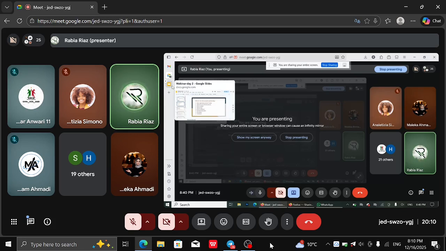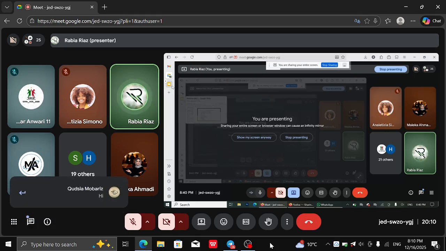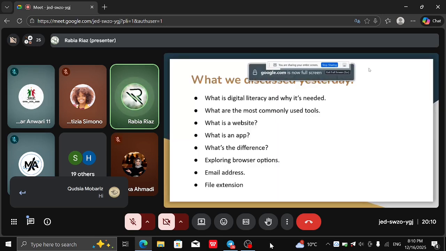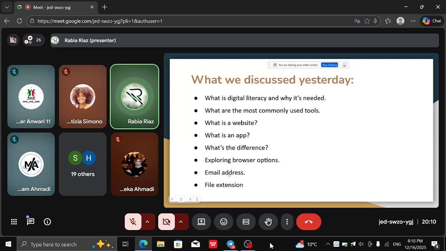So, yeah, it's clear. We were saying what we discussed yesterday. All the way to email address, we saw the different parts of the email address, the username part and the domain name part, how they are formulated and how the username comes into the email address and how the domain name comes. After that, we saw different file extensions. I discussed .png, .jpg, MP4, MP3, and multiple others. And we discussed what a file extension actually means.